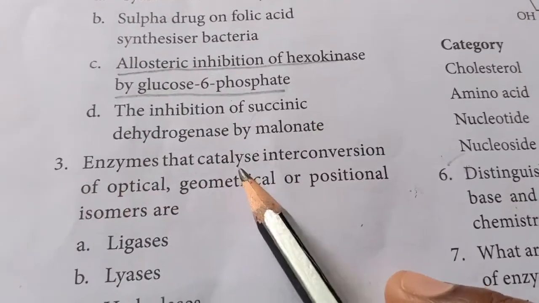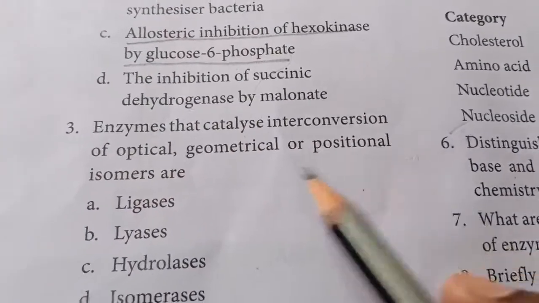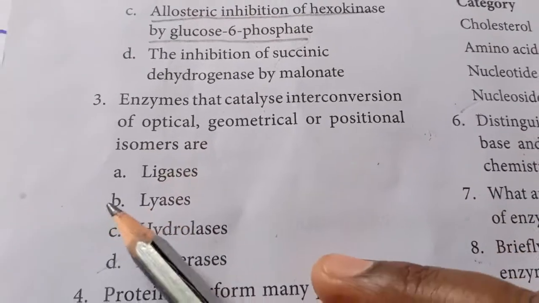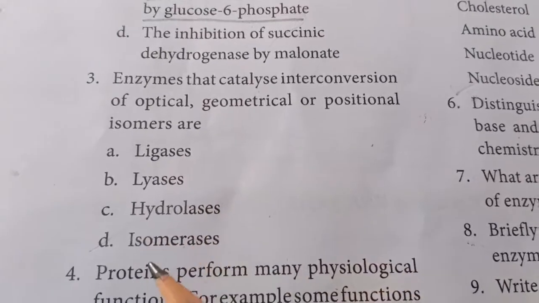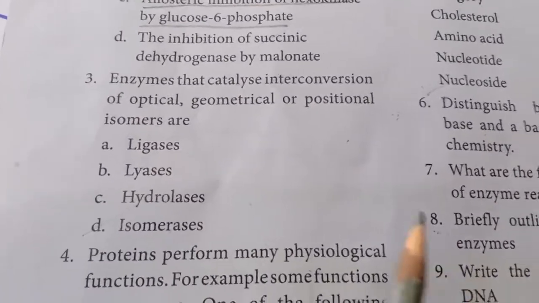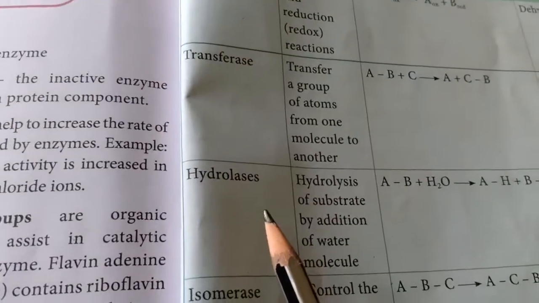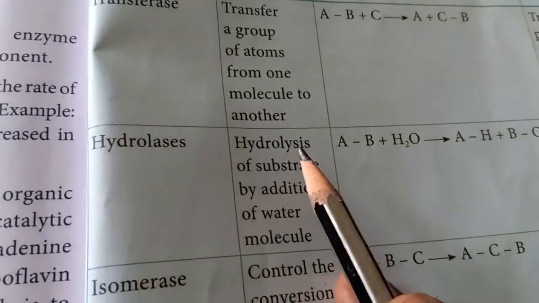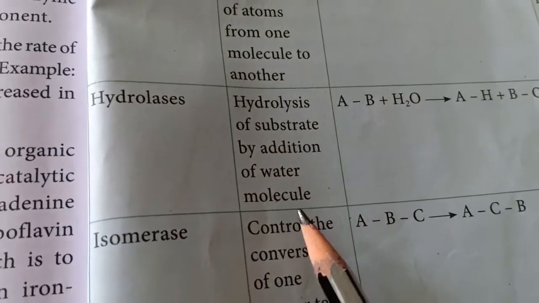Enzymes that catalyze interconversion of optical, geometric or positional isomers are: A. Ligase, B. Lyase, C. Hydrolase, D. Isomerase. So we are going to find which enzyme it is. Now let's move to the types of classification. Oxido, not this one. Transferase, hydrolase. Yes, hydrolase. What is hydrolase? Hydrolysis of substrate by adding water molecules. So that is not going to be the answer. Then move to the next page.